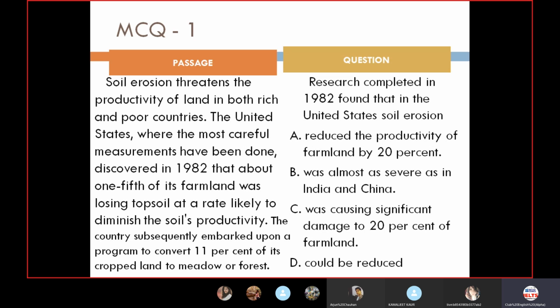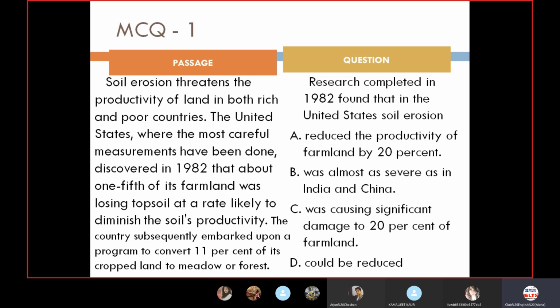So one thing is farmland. For farmland, it is already reduced. That is confirmed 100%. Why? Because it is clearly mentioned here that 1/5 of the farmland was losing topsoil, but it is going to affect the productivity at a particular rate which we are not knowing about.